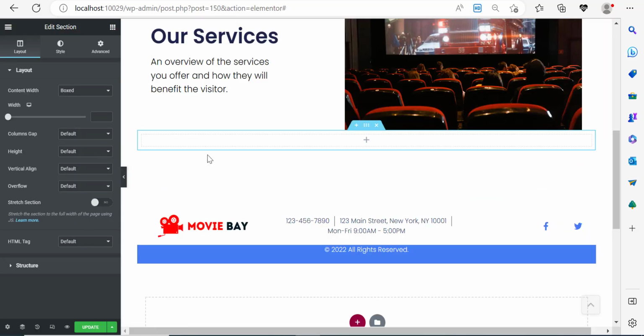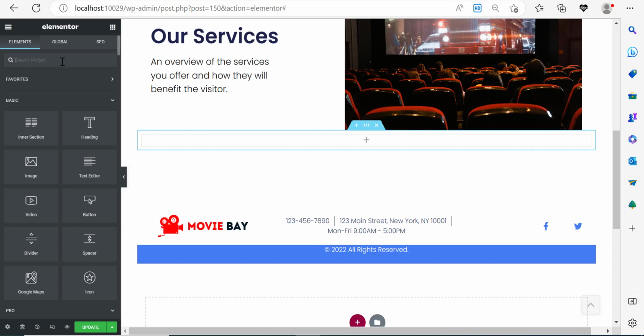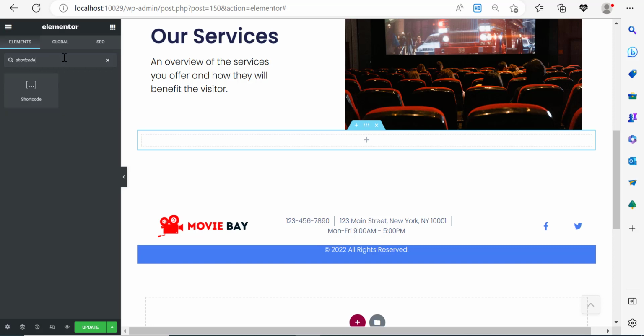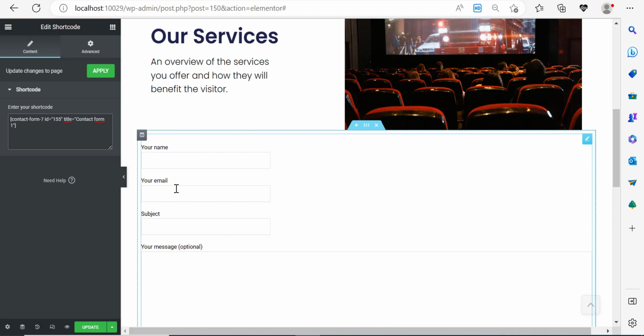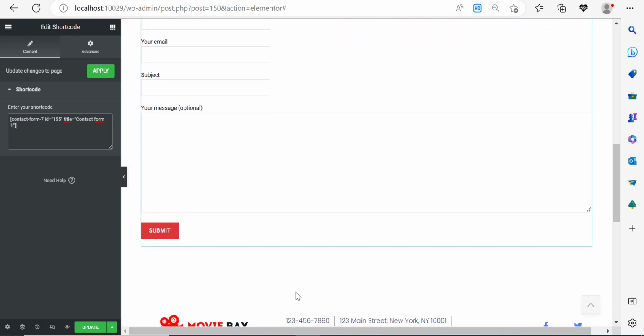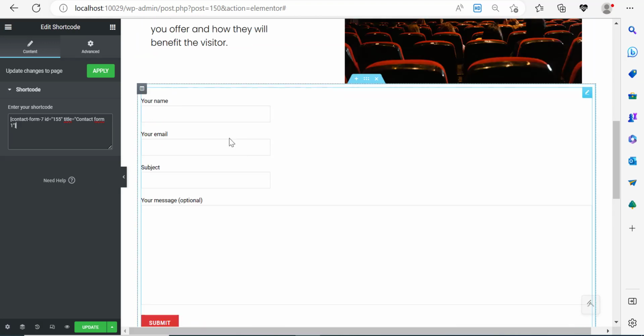I can go back to Elementor over here. I want you to click these 9 dots and search for short code. Then drag and drop the short code, paste it here, and then paste your short code inside. And right now, this is going to create a contact form for us. You can see that we have added the contact form.